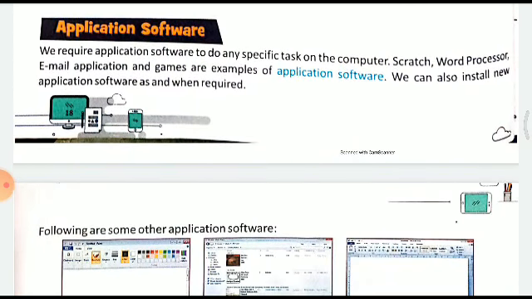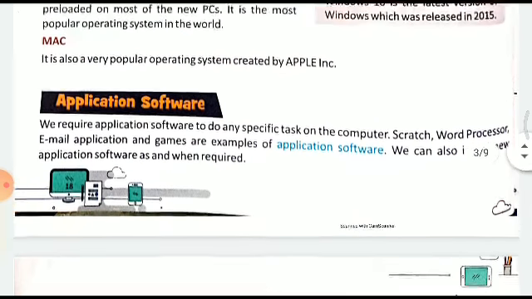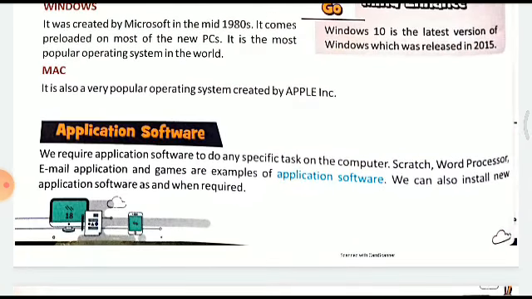Application software. We require application software to do any specific task on the computer. Scratch, word processor, email application, and games are examples of application software. We can also install new application software as and when required. So I think we should stop here because a lot of new things we are learning today. You need time to revise.